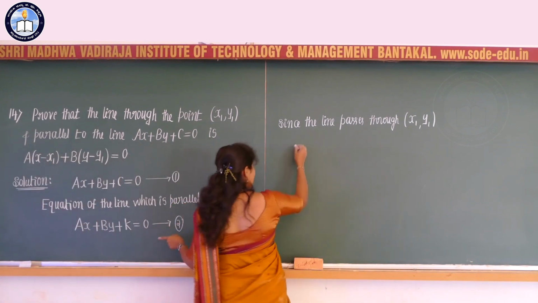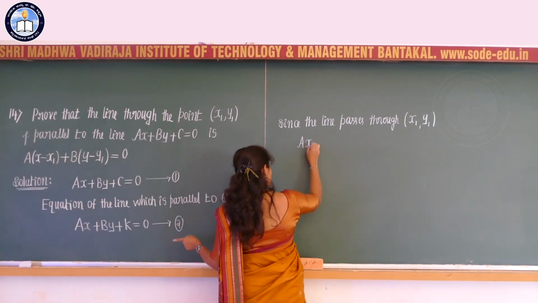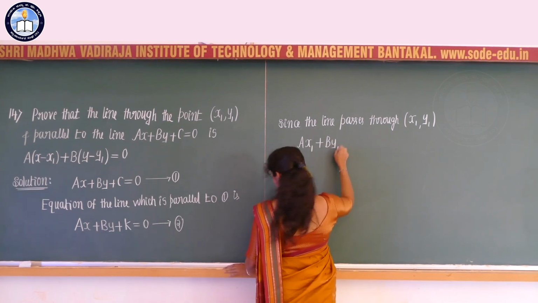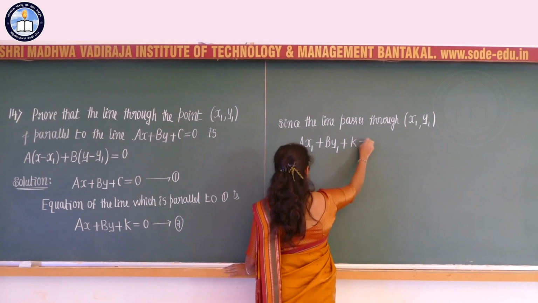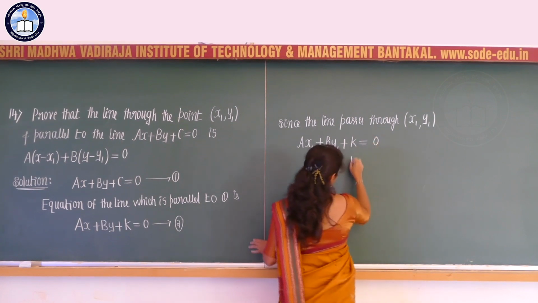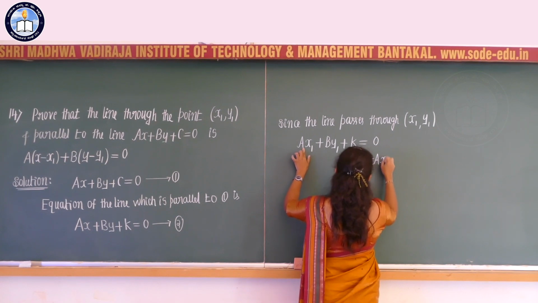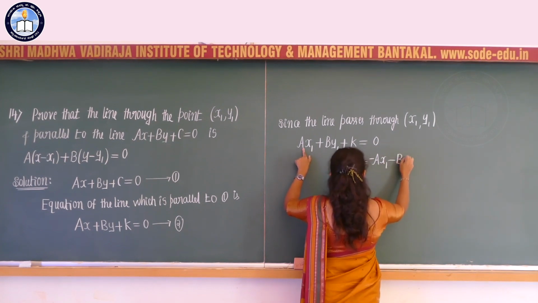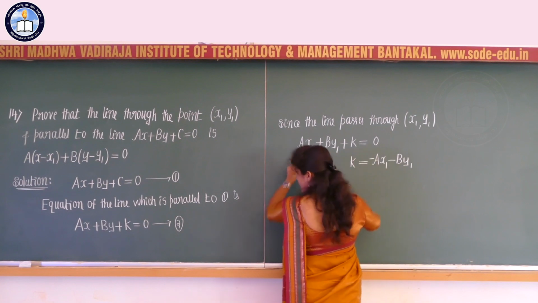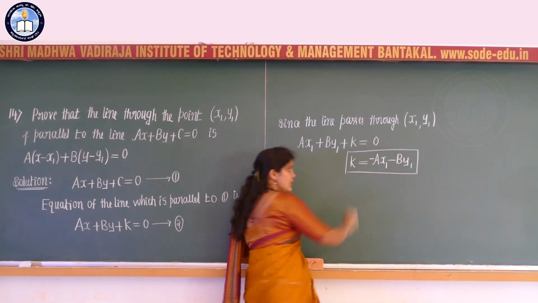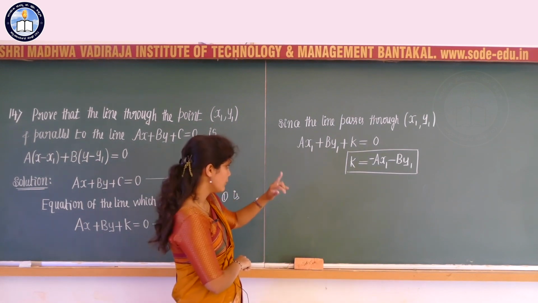So, therefore, I can write a into x replaced by x1 plus b into y replaced by y1 plus k equal to 0, correct. So this gives value of k is equal to minus of a into x1 minus of b into y1, clear, that is nothing but the value of k.